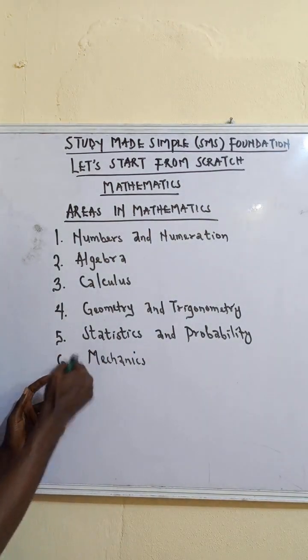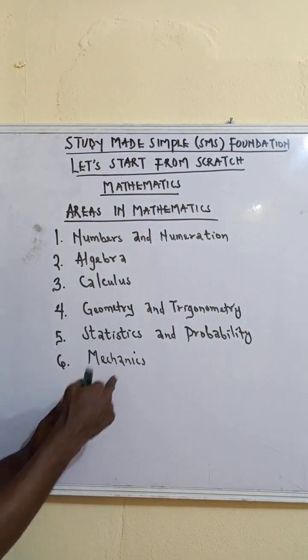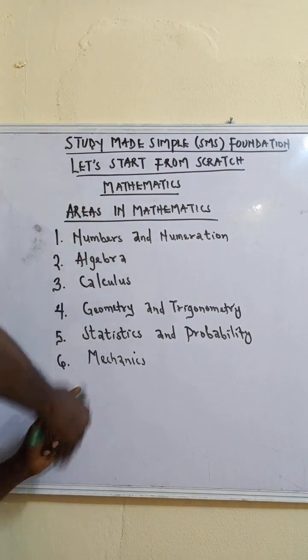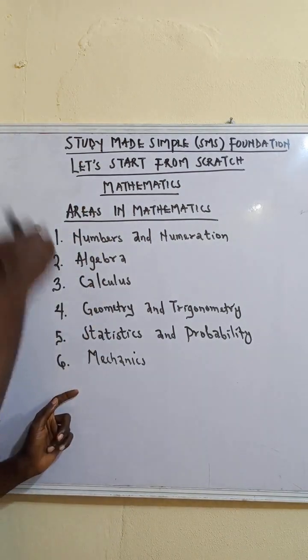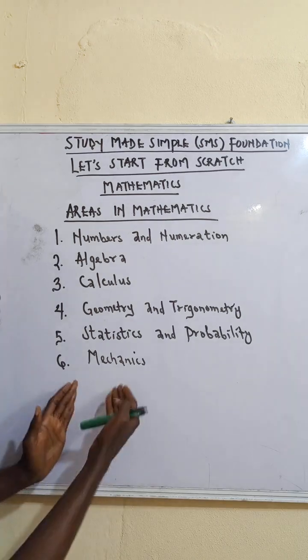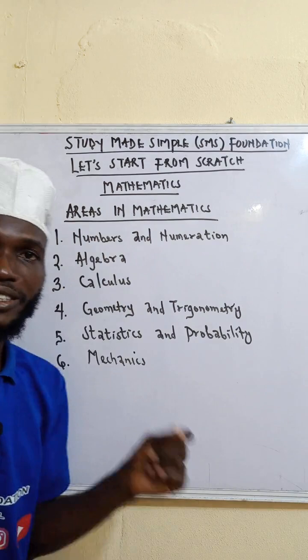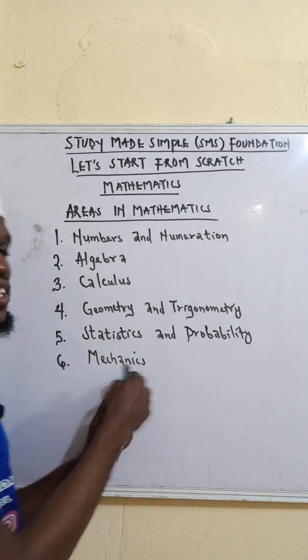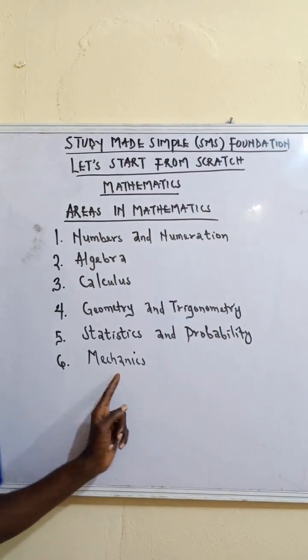Finally, this is purely for further math students, together with the original 5. For a further math student, you have to cover everything. Mechanics is included, the physics aspect of mathematics.